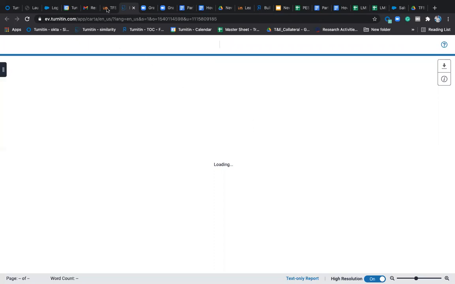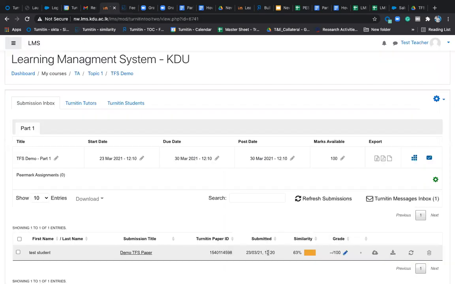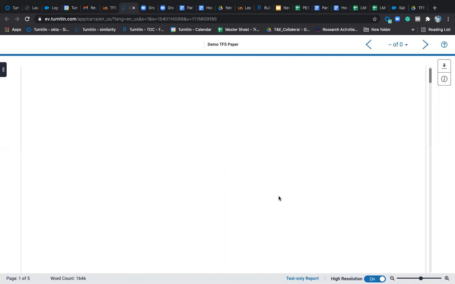So this is the Moodle based Turnitin report, which we are seeing for Turnitin Feedback Studio, where the student has submitted some document with 63% similarity. You can see here that we have not graded it. You can see the Turnitin paper ID. When it was submitted is also shown. So when we click on that 63%, the report has to be generated. So let it get generated. It's taking some time.